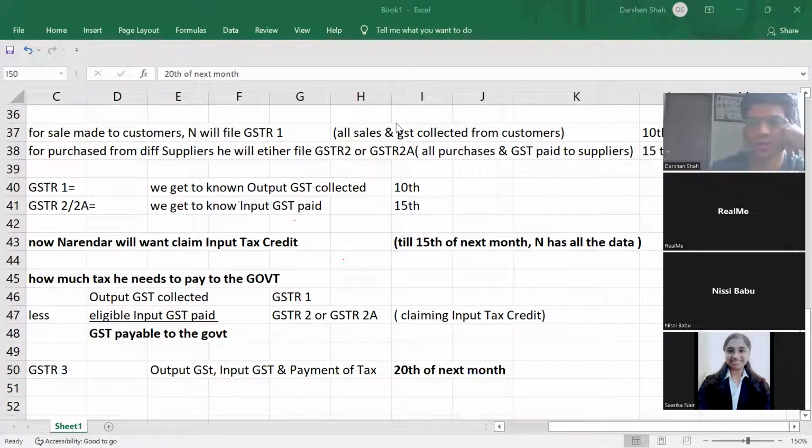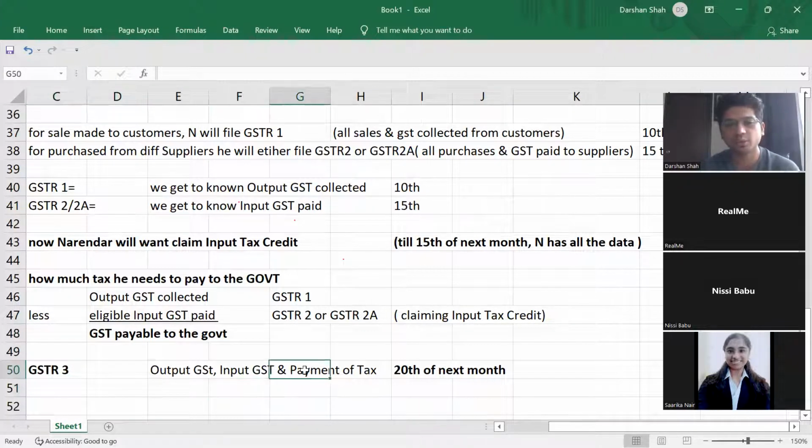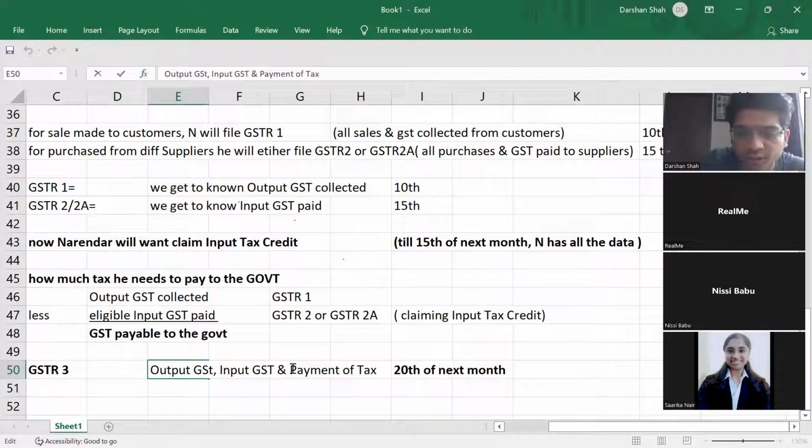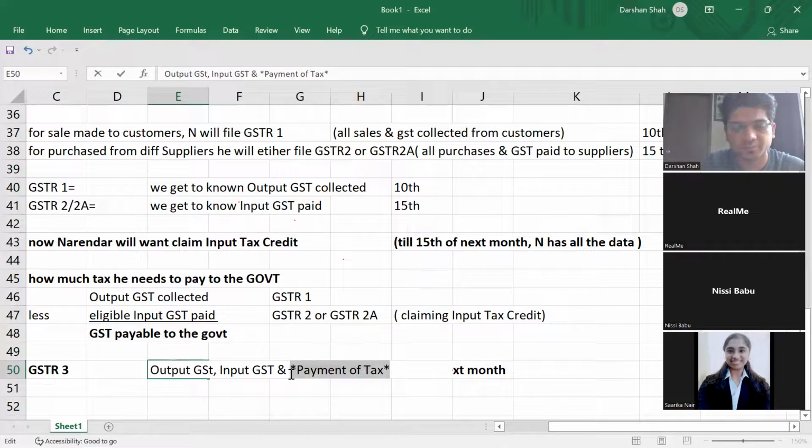Okay, so it is the process of ITC. Yes, perfect. GSTR3 is the process of ITC, that is how much ITC I'll get, and after ITC you'll get a payable amount. So you have to pay that amount also. It is not just the process of ITC. After the process of ITC, calculate the payable amount, pay that amount, and show the proof of payment also in GSTR3. So payment of tax is a very important component over here.